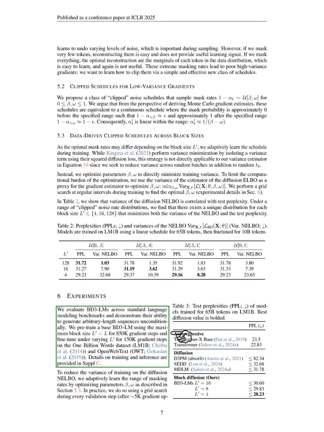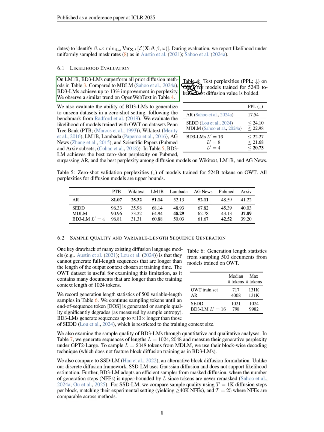In our experiments, we evaluate BD3LMs on standard language modeling benchmarks, demonstrating their capability to generate sequences of arbitrary lengths without conditions. We pre-train a base BD3LM using the maximum block size for a significant number of gradient steps and then fine-tune it with varying block sizes on the 1 billion words dataset and OpenWebText. We adaptively learn the range of masking rates during training, using a grid search after a set number of gradient updates to identify the best parameters.